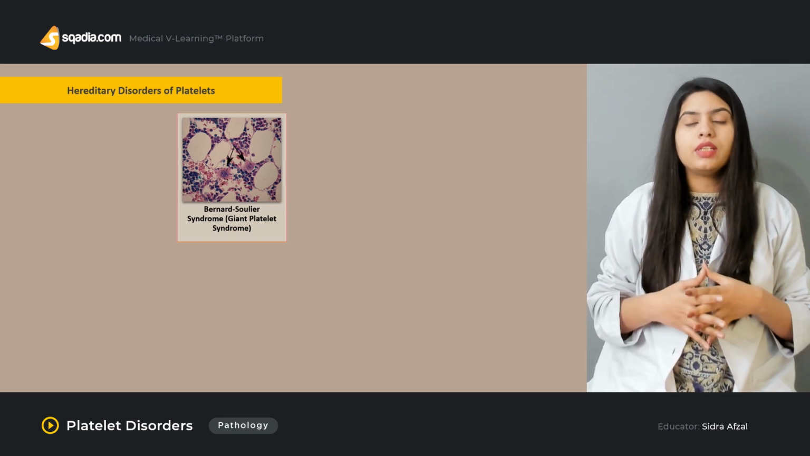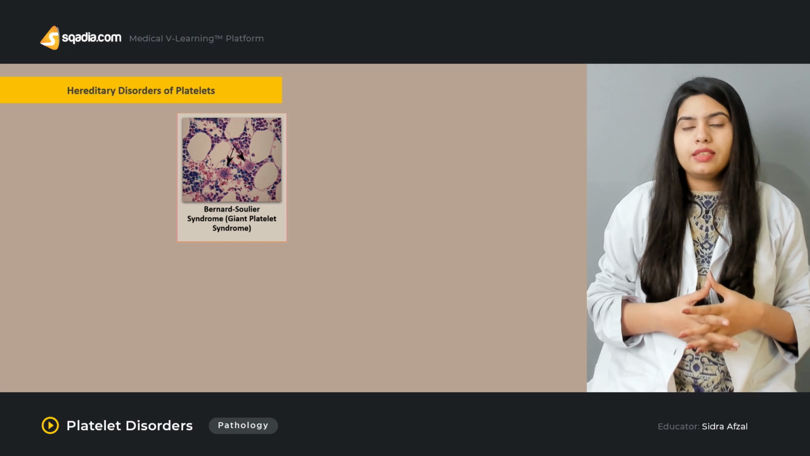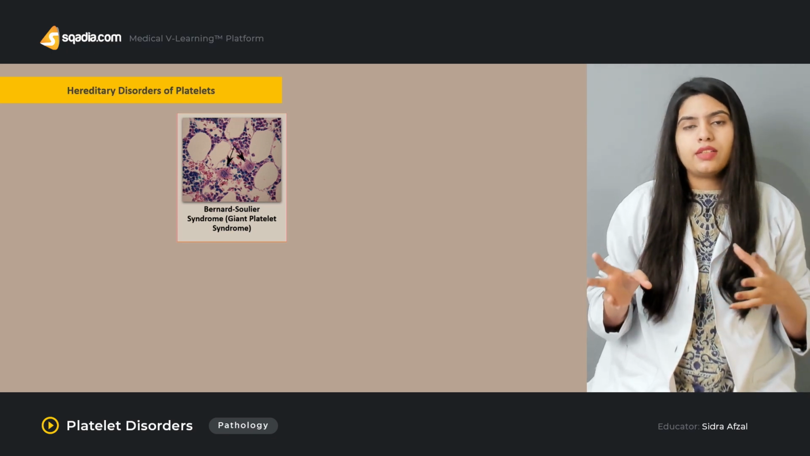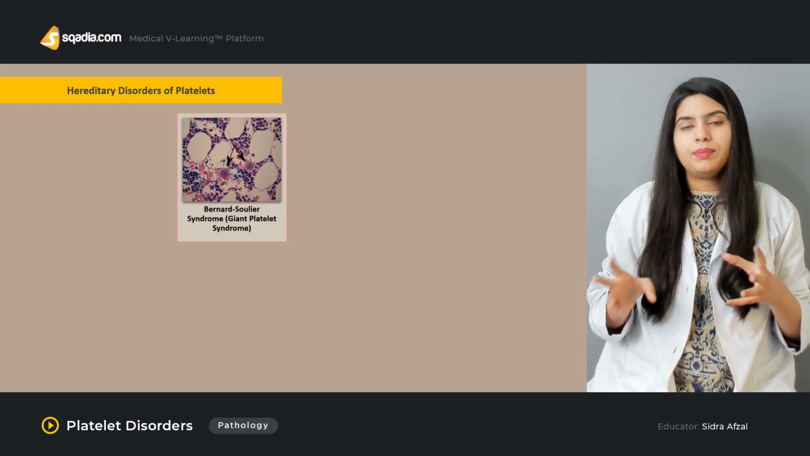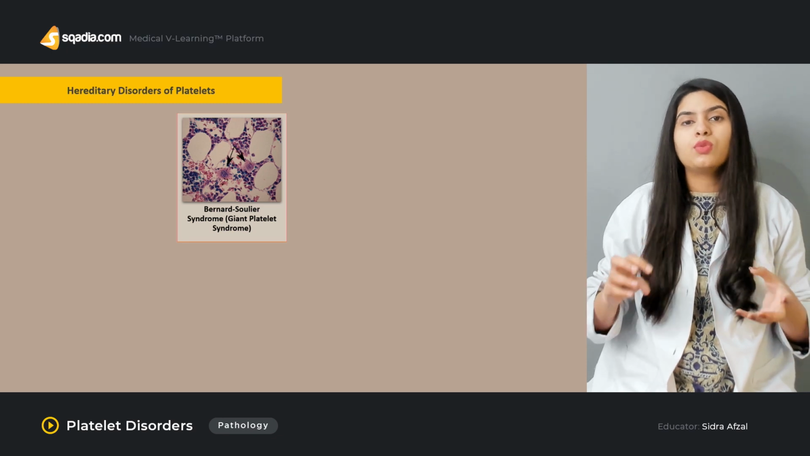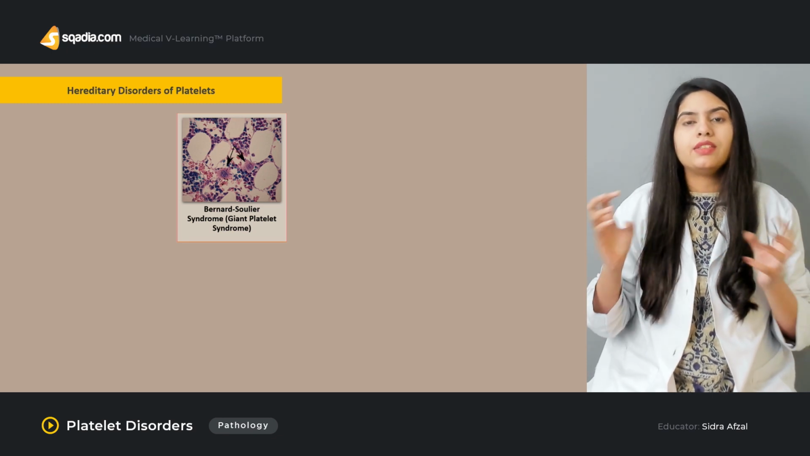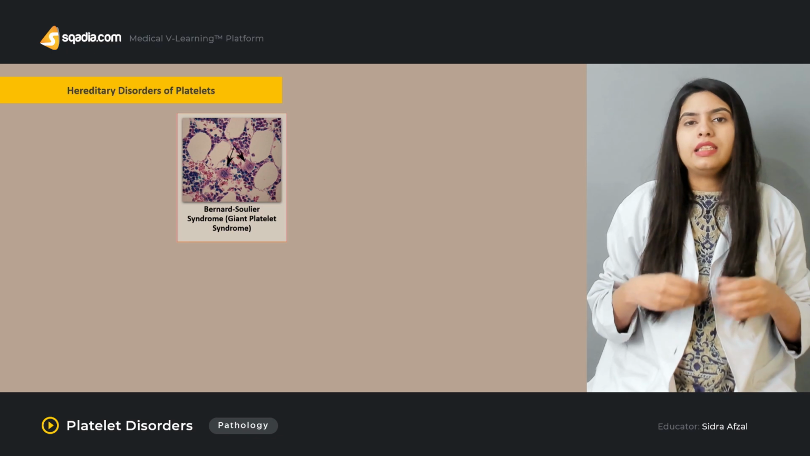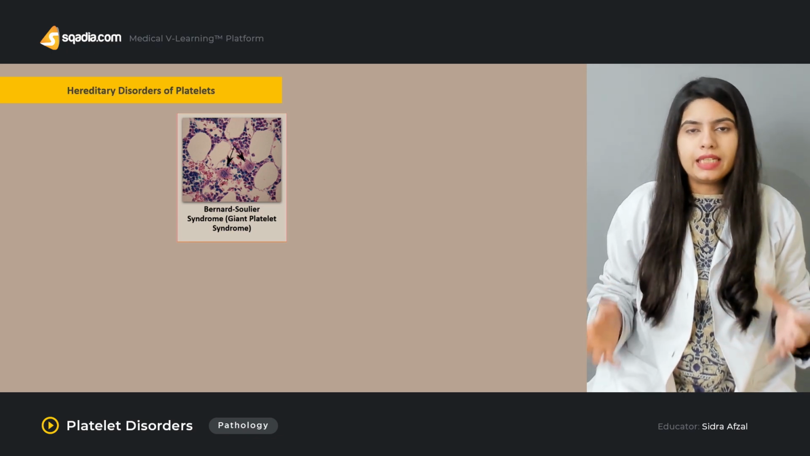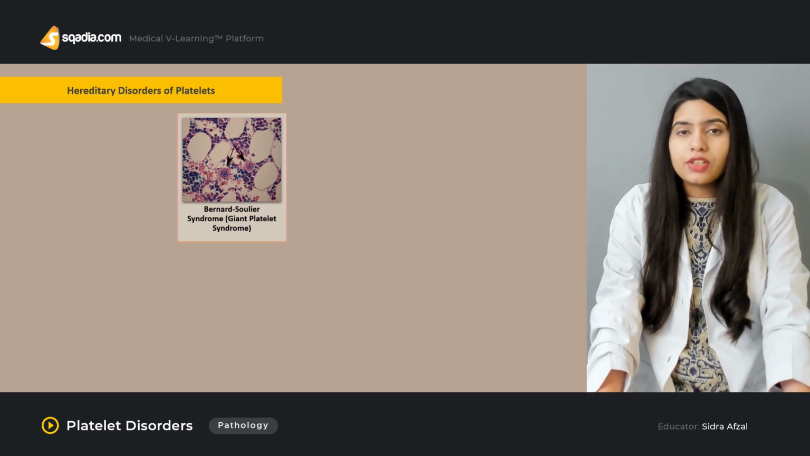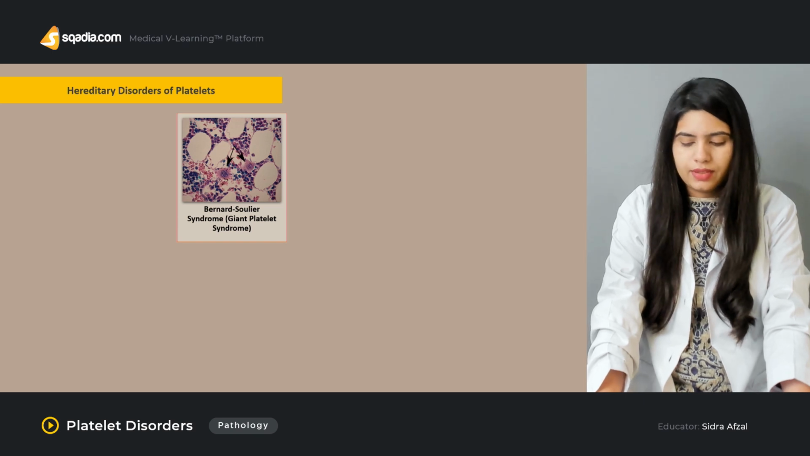What happens here is that there is a defect in the glycoproteins responsible for binding of the platelet, and platelet adhesion is affected. That then leads to the formation of giant platelets, and that then affects the function of the platelets as well.